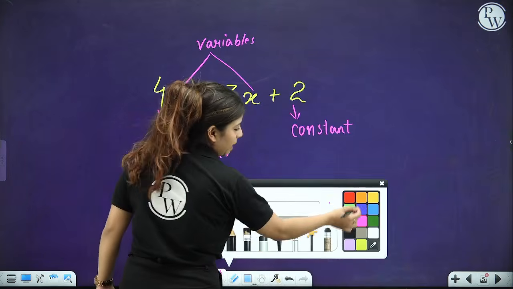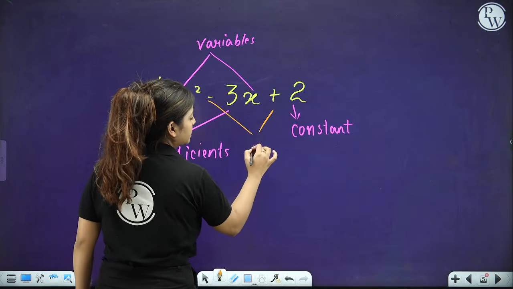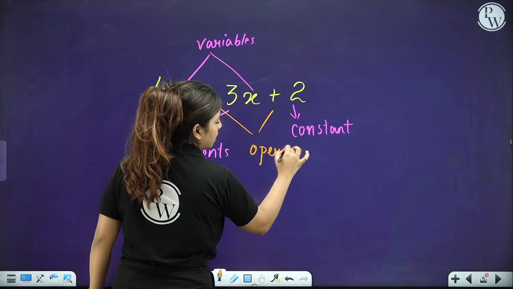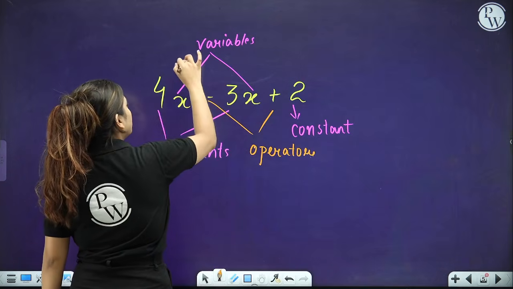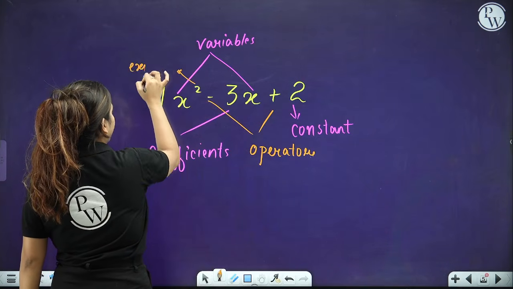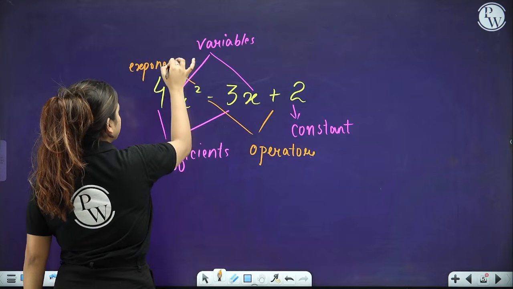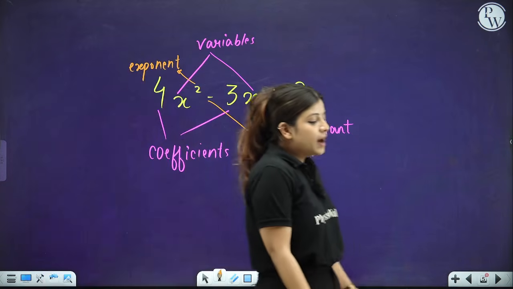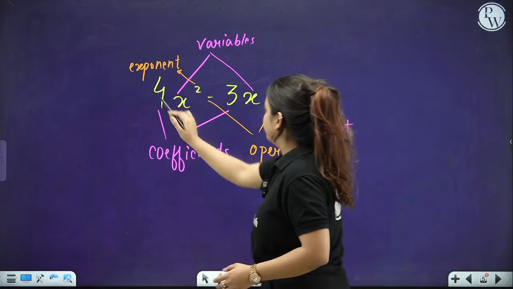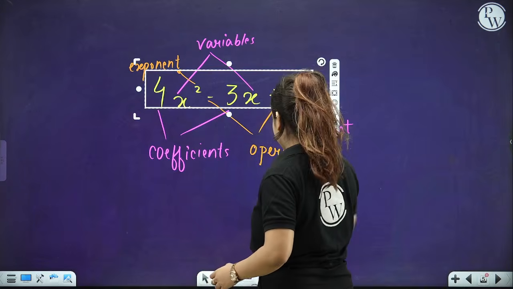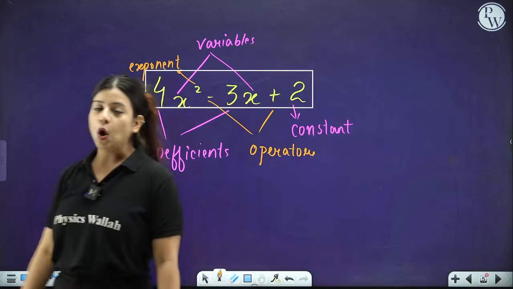The plus and minus signs that we have, people, are known as operators, right? These are known as operators, and this square is known as your exponent. So all these things combine together to form a particular expression, and this expression is known as a polynomial.